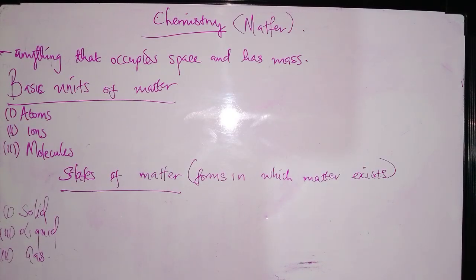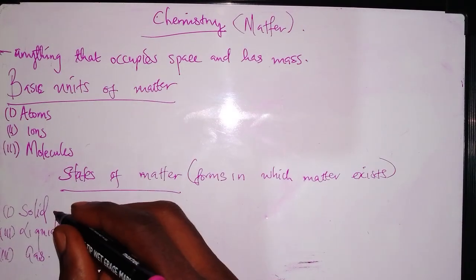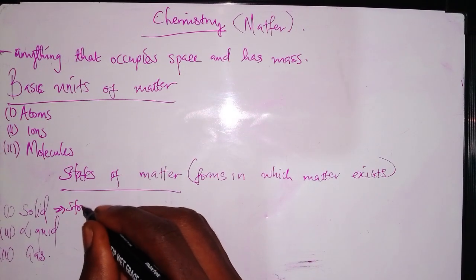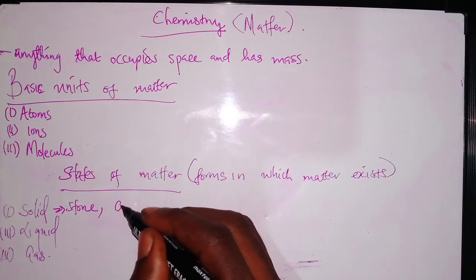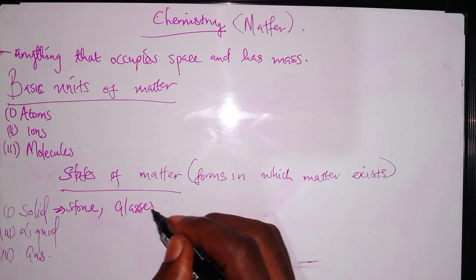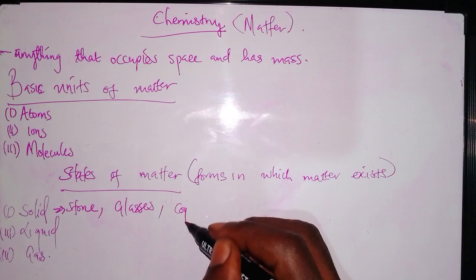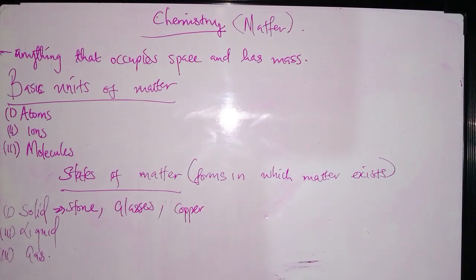So we have solids. What are some of the things that exist as solids? We have a stone, glasses, copper. We have a lot of things which exist as solids.